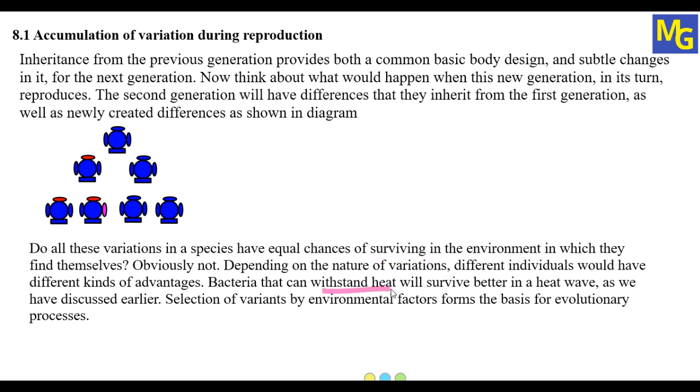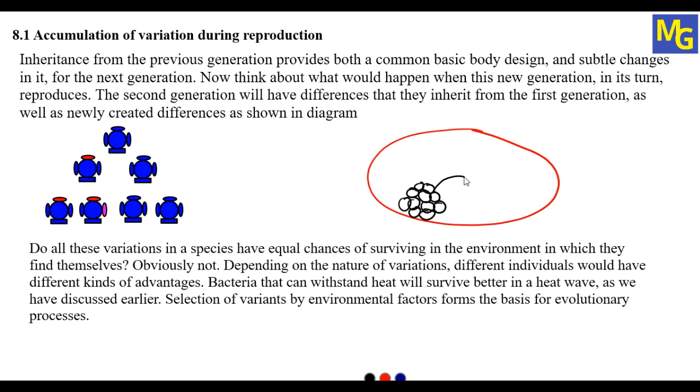Bacteria that can withstand heat will survive better in a heat wave. This is one of the examples which is given. Imagine this is a pond, and in this pond we have some bacteria. So these all are bacteria. When these bacteria reproduce, they create a new generation. And in this new generation, we get some bacteria with variations. These are the earlier bacteria, and some bacteria have the variation. So these blue color ones are all bacteria with variation.